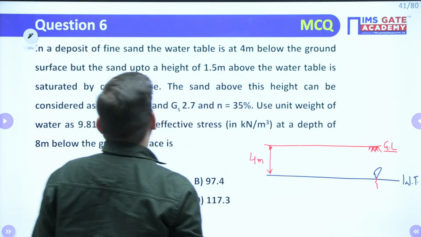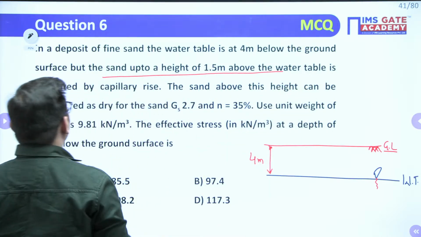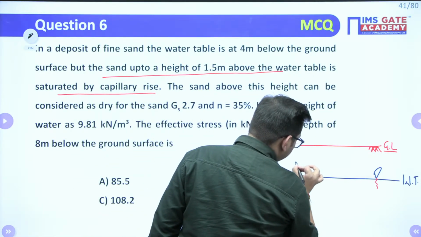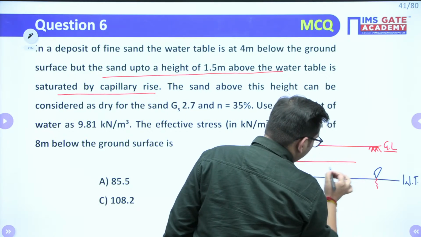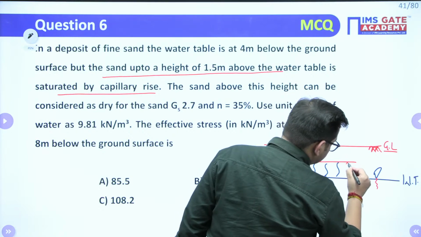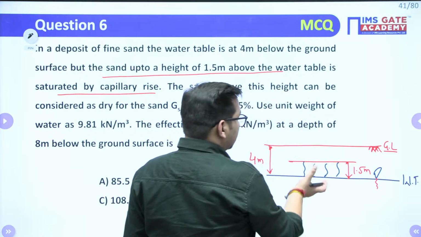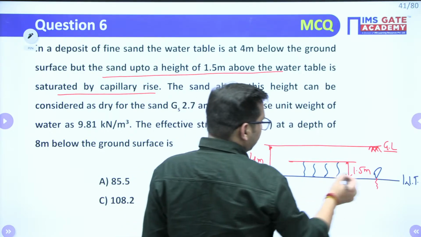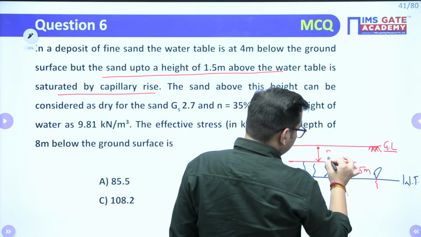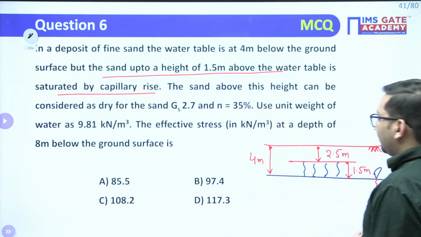But it also says that the sand up to the height 1.5 meter above the water table is capillary saturated. So this height is your 1.5 meter. This soil is saturated with capillary water. So this is 1.5 meter. So this particular value will be what? 2.5 meter, right? So this is the particular value given to you.